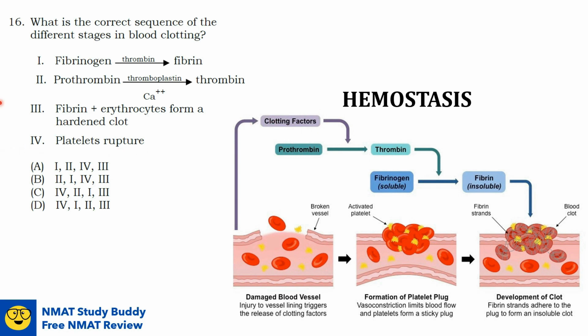And then the next will be the conversion of prothrombin to thrombin, and then followed by the conversion of the soluble fibrinogen to the insoluble fibrin catalyzed by thrombin. And then the last step will be the fibrin plus erythrocytes or RBCs formation of a hardened clot or a temporary clot. So that would be option C.